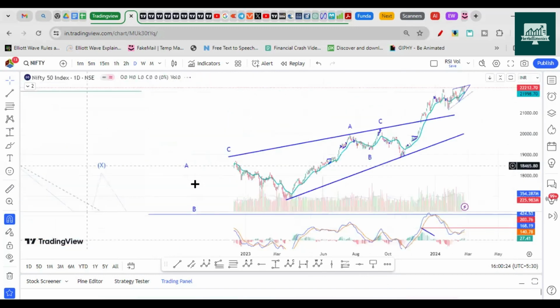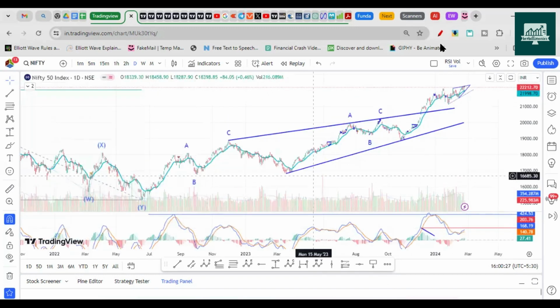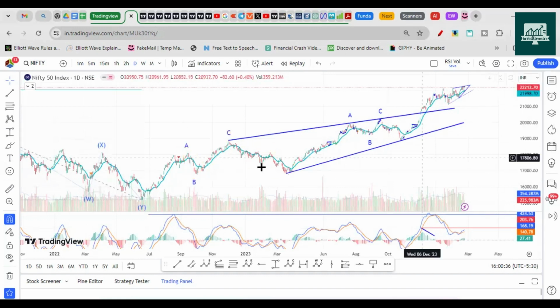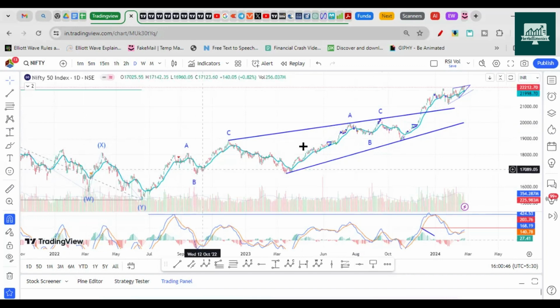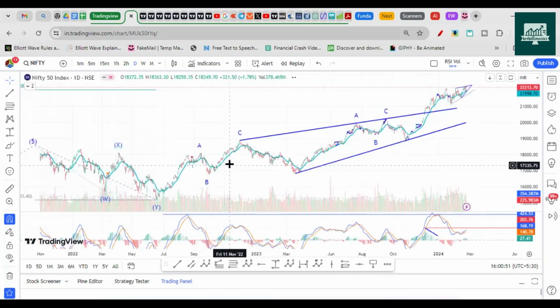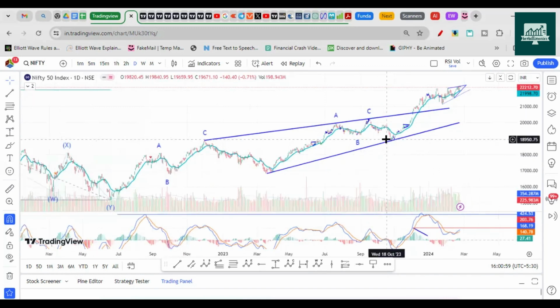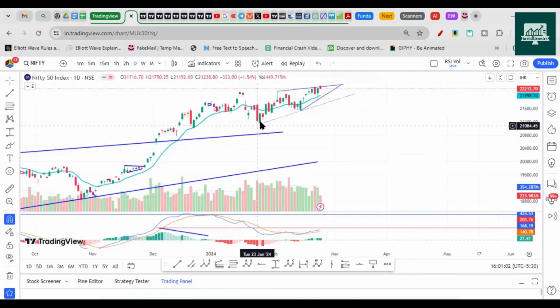I already tried doing that today, but I'm not able to come up with a proper wave count because the proportion of these waves are not matching when we are plotting them as 1 2 1 2 or 1 2 3 4 patterns. Someone can plot them as a completely impulse structure with 1 here, 2 here, 1 2 here, and again 3 4 5 here. This completes 1 2 3 4, and then we could be in a fifth wave. That's what they can assume. Another way can also be there, but I don't want to confuse you right now. Let's forget the wave counts of these particular waves for now. I will come up with that, but here I can plot wave counts.